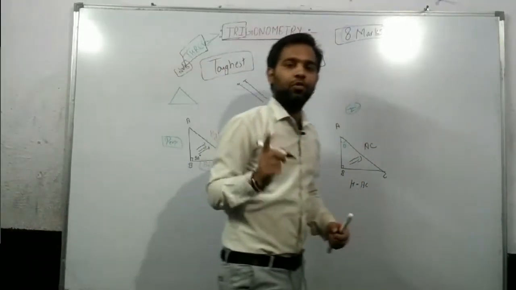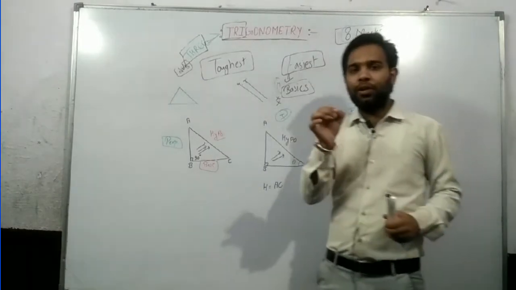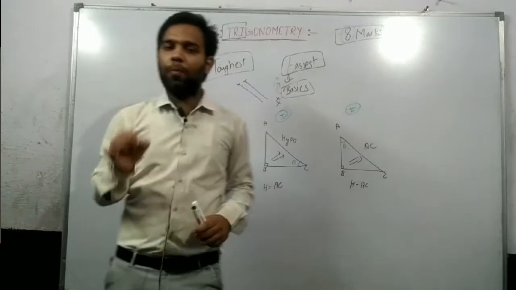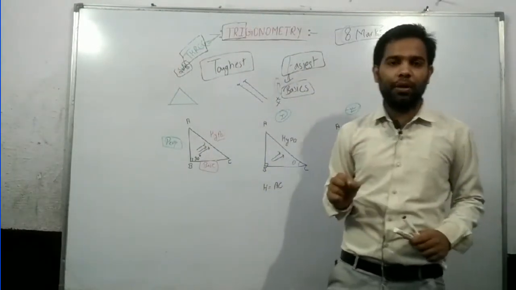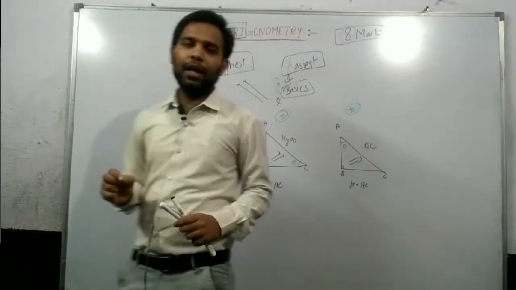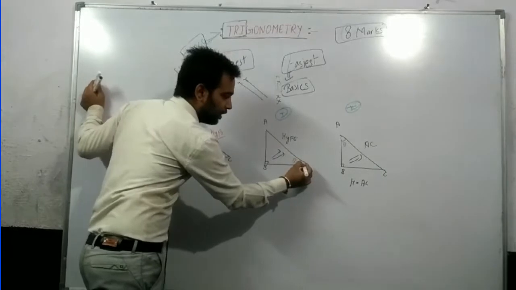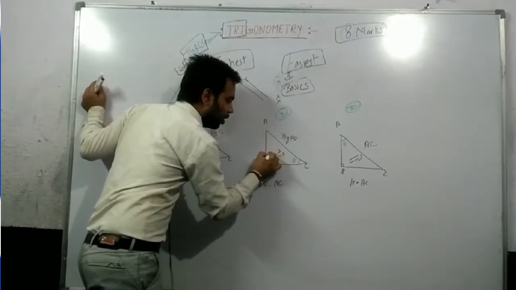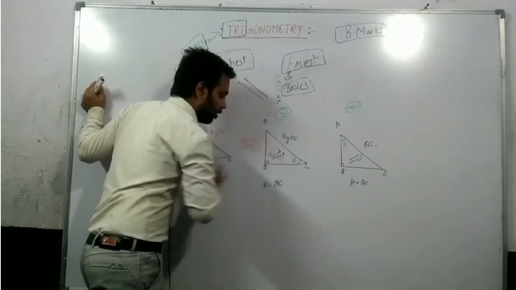Now you have to learn one more thing precisely: the side opposite to theta is always the perpendicular. The side opposite to theta is always the perpendicular. What is theta? Theta is at C. So the side opposite to theta is the perpendicular.